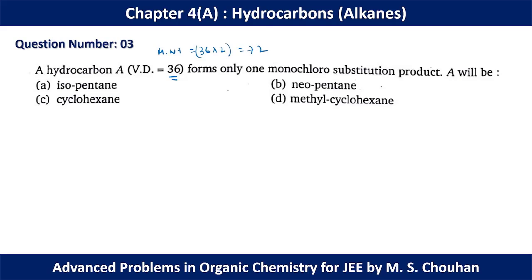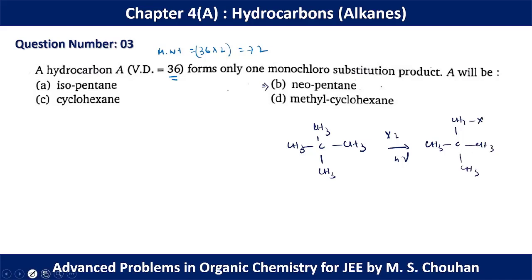Now we can start with structures, and we can have neopentane, which has the same type of hydrogens. This is the structure of neopentane, and it has only one type of hydrogen, which after halogenation gives a monohalogenated product that looks like this.